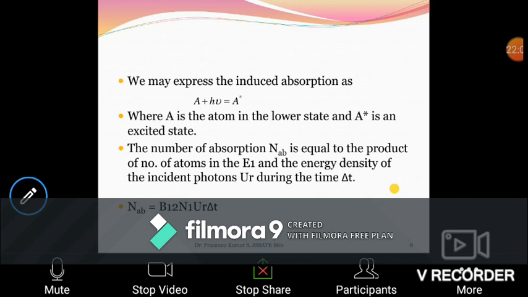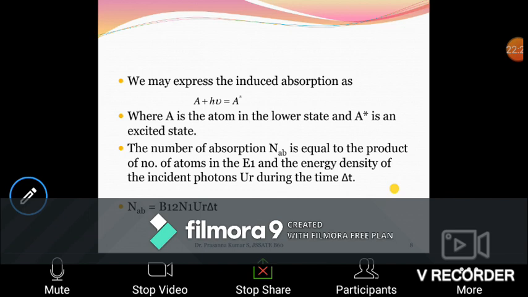As you go up, the number of atoms keeps decreasing. Though the energy increases, E1 is less than E2, less than E3, less than E4 and so on, the number of atoms decreases as you go higher. N1 is greater than N2, greater than N3, greater than N4 and so on. Therefore, there will be more atoms available at the lower levels.